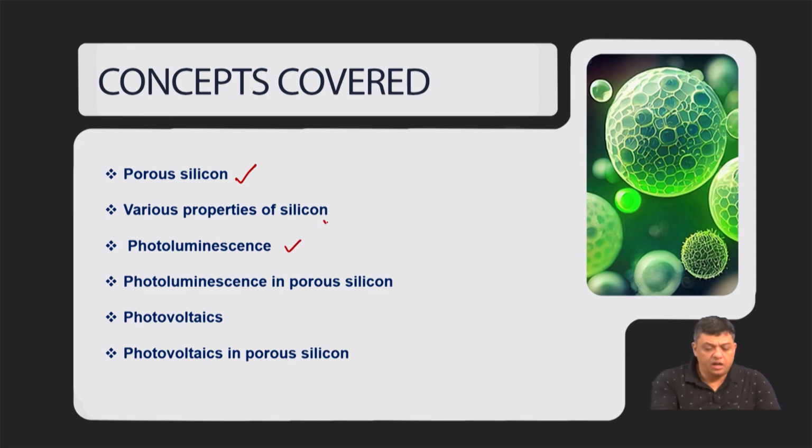We will start our discussion on the use of porous silicons in photoluminescence, and then we will move towards the use of nano-sized semiconductors in the area of PV cells, and then we will find out why these materials are becoming so important.